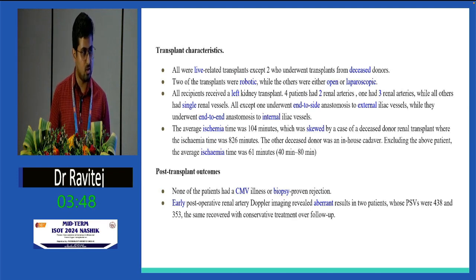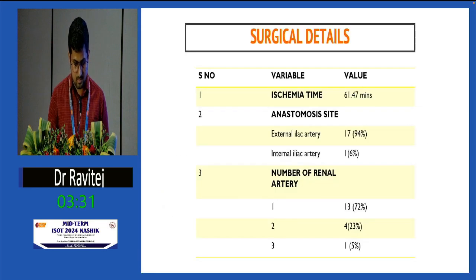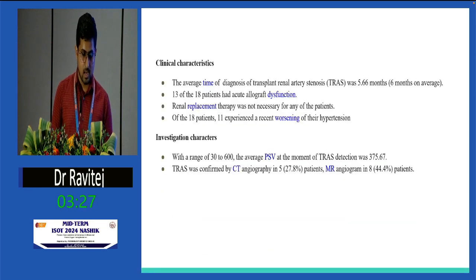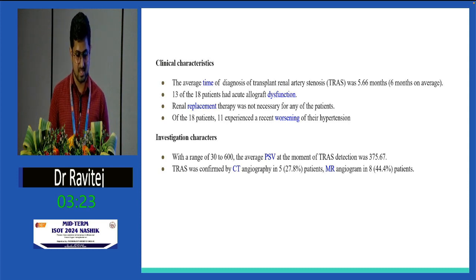Post-transplant outcomes: none of the patients had CMV illness or biopsy-proven rejection at follow-up. Early postoperative renal Doppler imaging on postoperative day 1 was aberrant in 2 of the patients where PSV was 438 and 353. They were conservatively managed, and on follow-up, they reached their nadir creatinine. This is the same representation. Clinical characteristics at the time of presentation for TRAS: the average time of diagnosis of TRAS was 6 months.